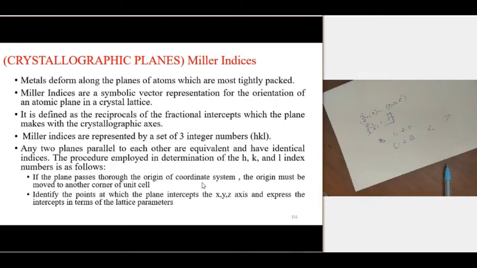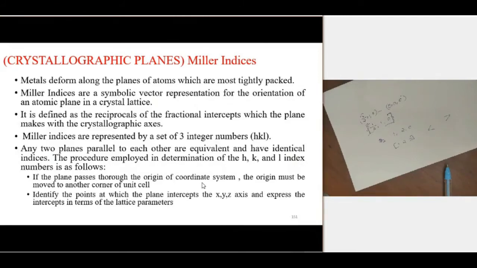Another topic: crystal Miller indices for planes. So we discussed directions. When we study the directions of atomic arrangement for a particular unit cell or crystal structure, the atoms are arranged in a particular orientation, so we need to specify the directions of atomic arrangement.